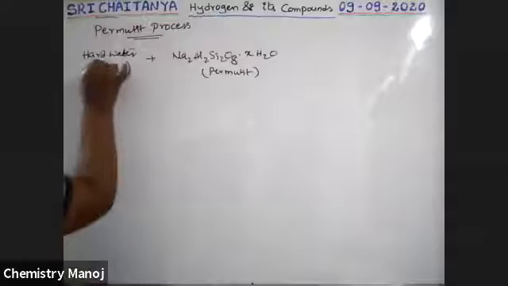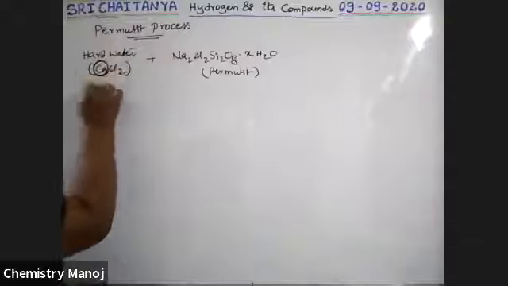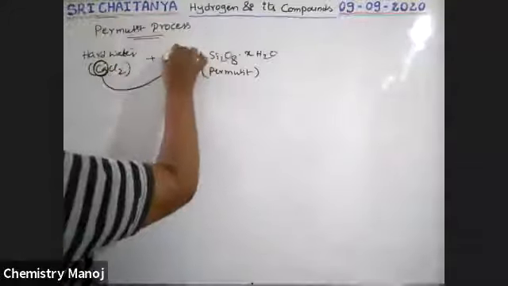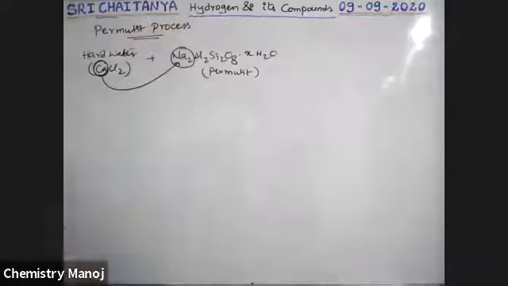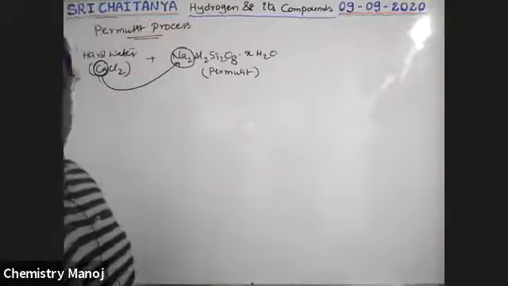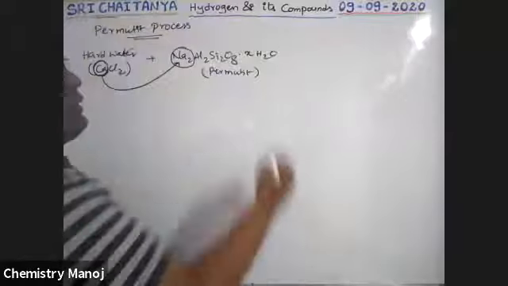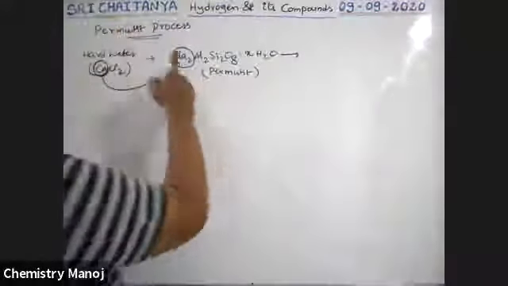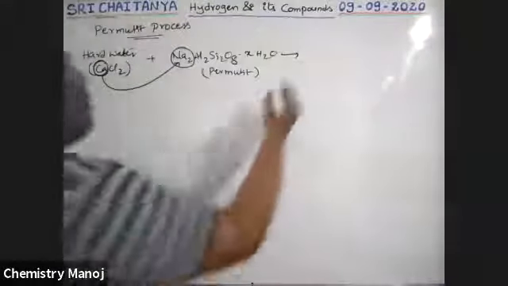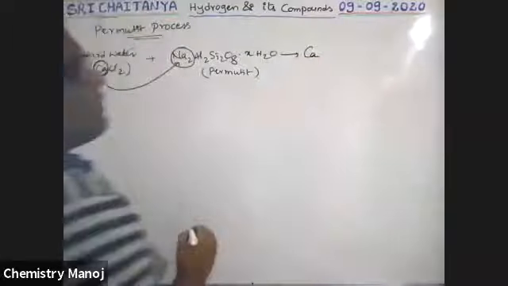Now the calcium ions which are present in hard water replace the sodium ions present in the permutit. Now Na2 is replaced with the calcium ion. So for charge balance, just one calcium is sufficient.